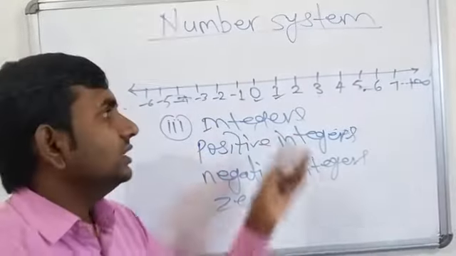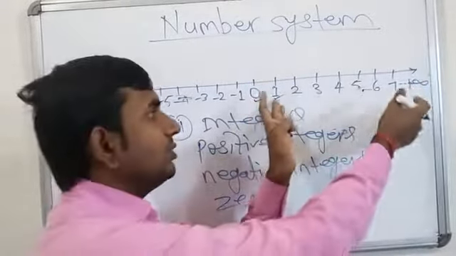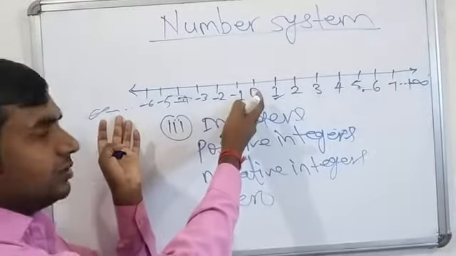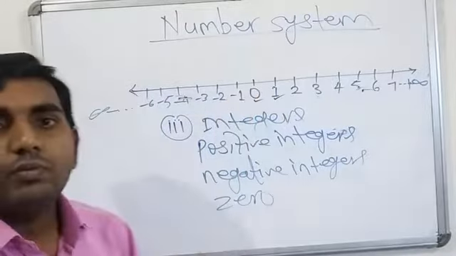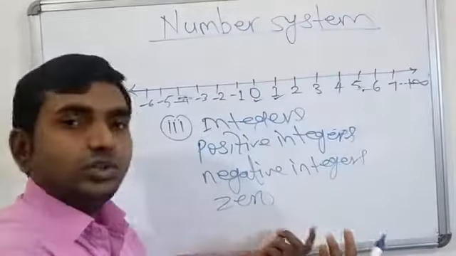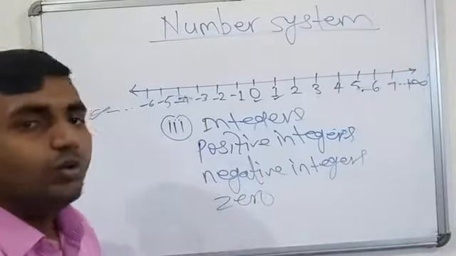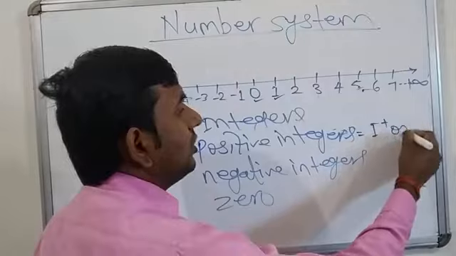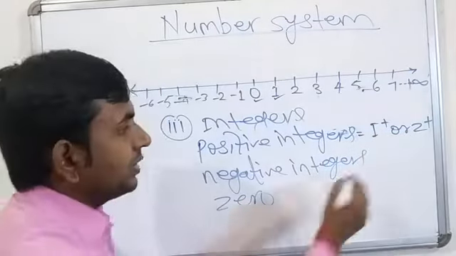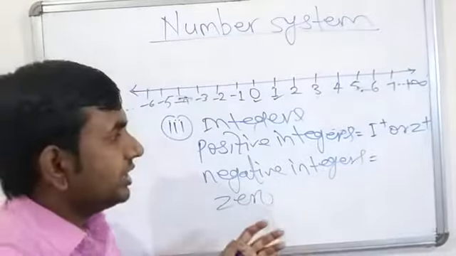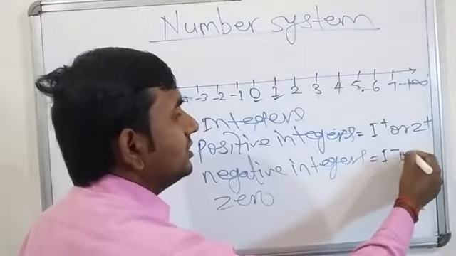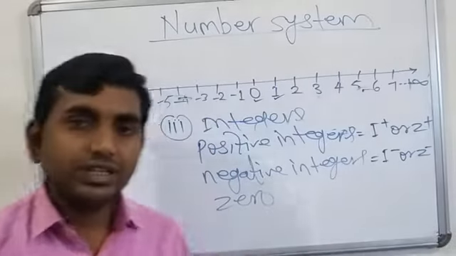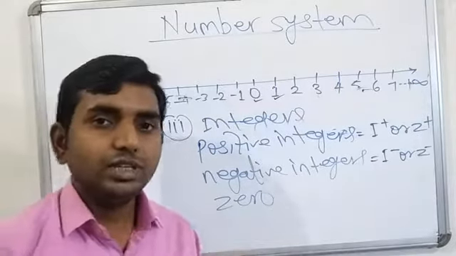Positive integers are all positive numbers from 1 to infinity. Negative integers are all negative numbers from -1 to -infinity. And zero is zero. We can represent positive integers by I plus or Z plus, and negative integers by I minus or Z minus. Zero is neither negative nor positive, so we do not use any sign for it.